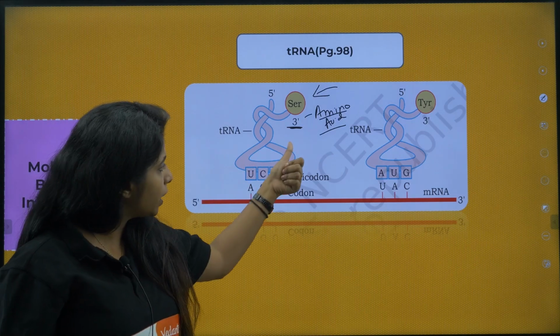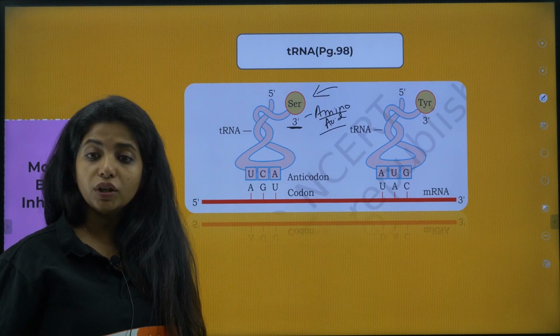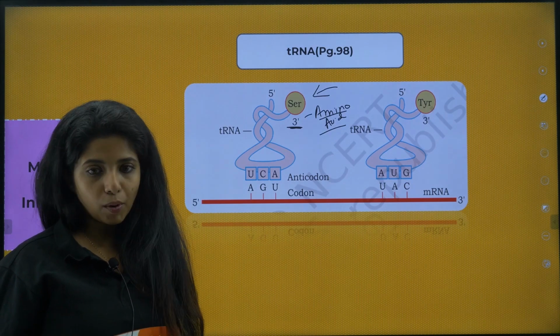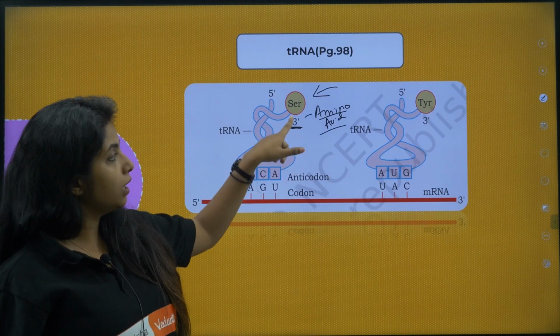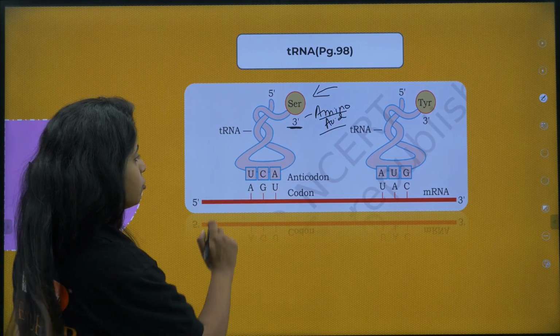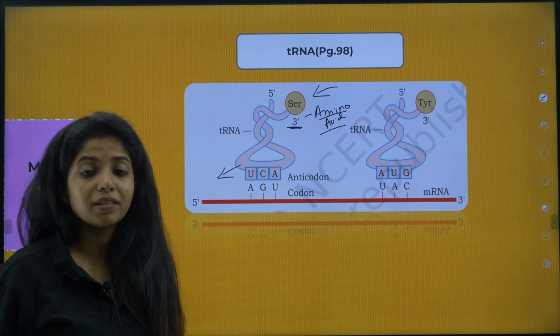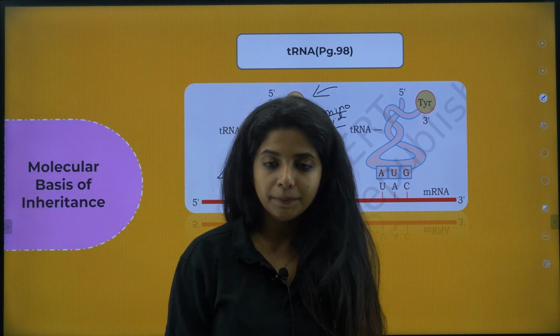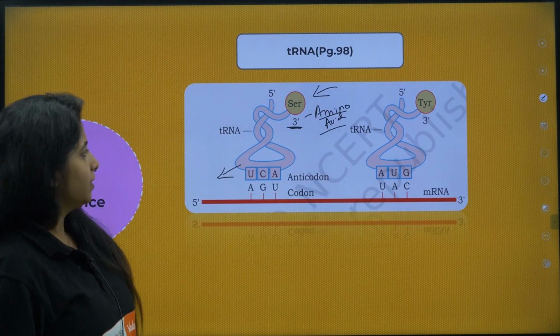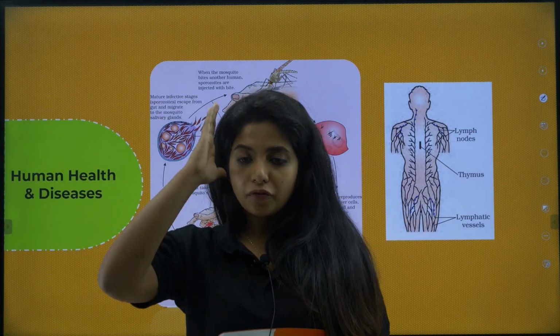Now this loop that you see is an anti-codon loop, which will be going and binding on the codon. So these things are really important. If you are given the structure of tRNA, where does the amino acid come and bind, and what is this particular region known as? This is known as the anti-codon loop. And what is this process known as? Amino acylation or charging of tRNA. Cool? Done? Fine. So that chapter is also completed, that is molecular basis of inheritance.